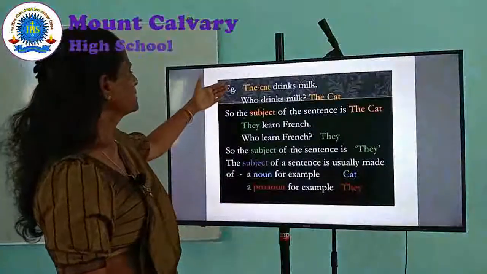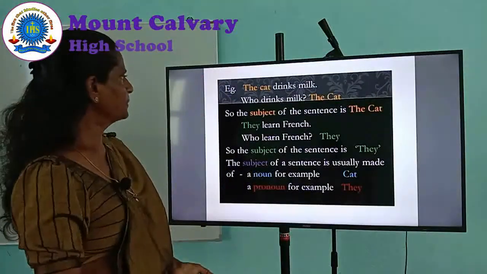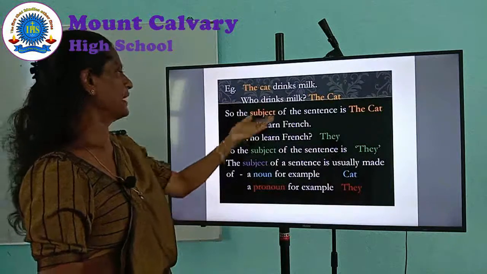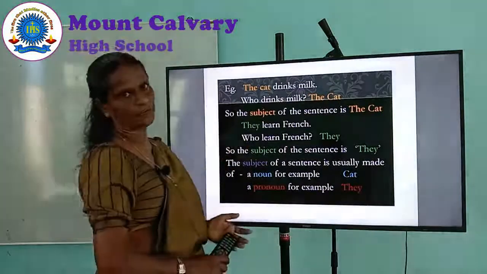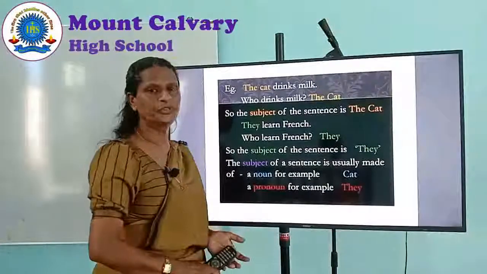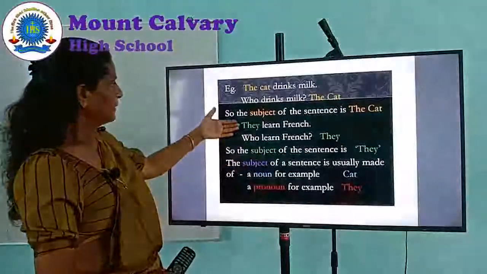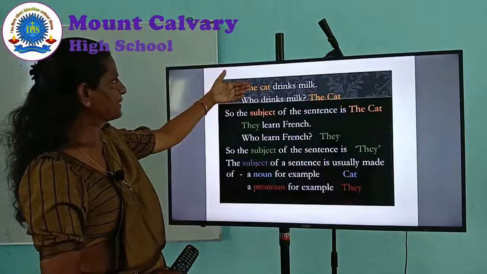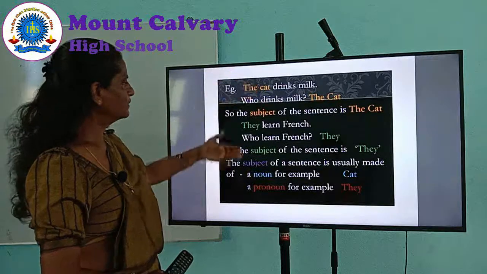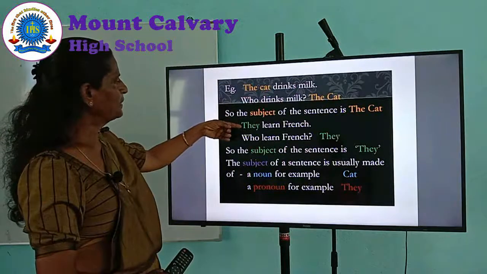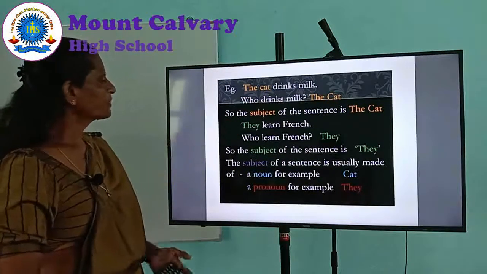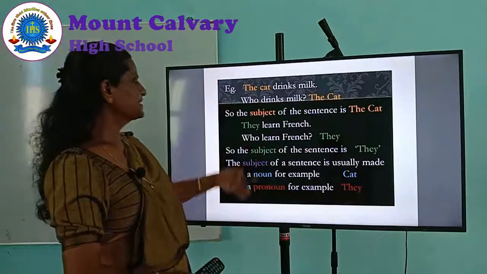See the example: the cat drinks milk. Who drinks milk? The cat. They learn French. Who learns French? They. So here in the first sentence, the cat has become the subject. In the second example, they is the subject of that sentence.